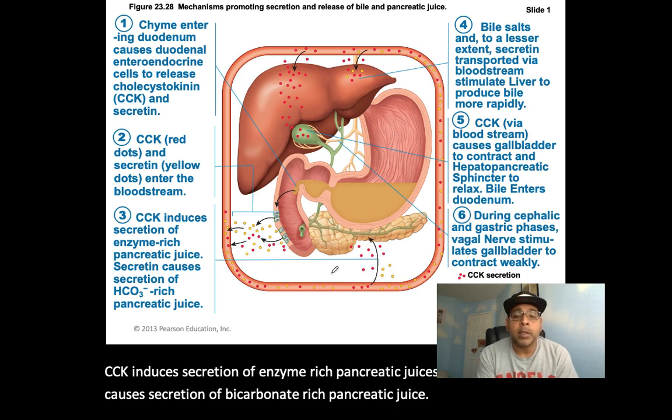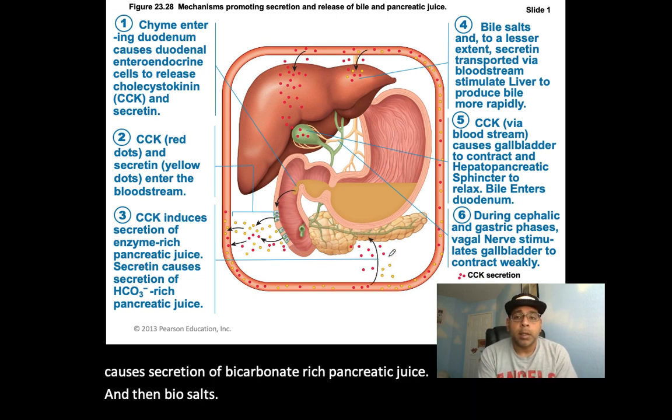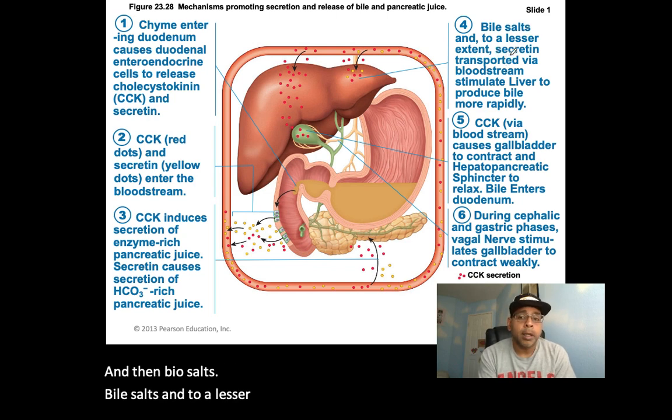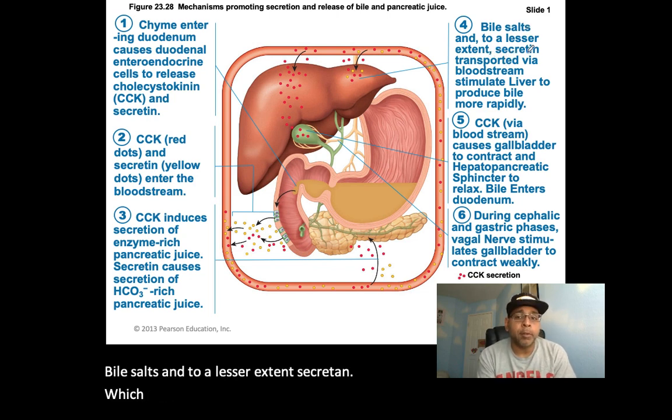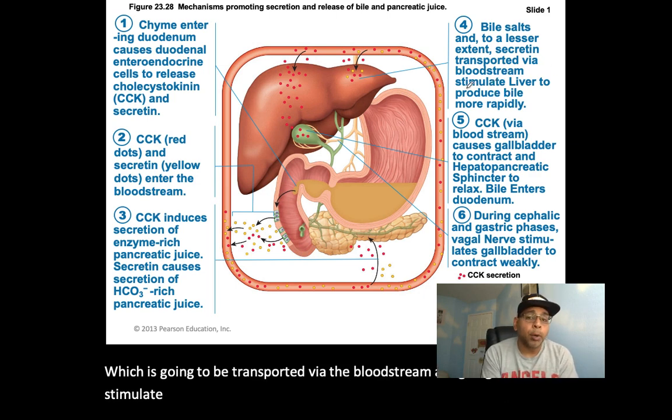Bile salts, and to a lesser extent secretin, transported via the bloodstream, are going to stimulate the liver to produce bile more rapidly.